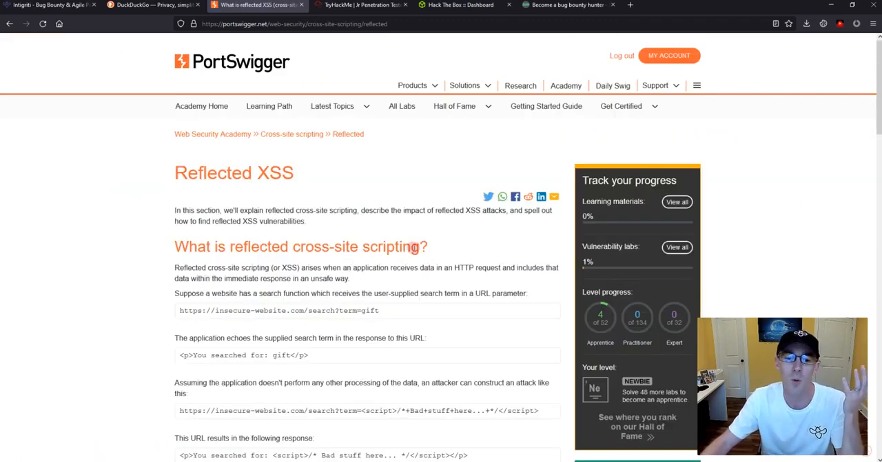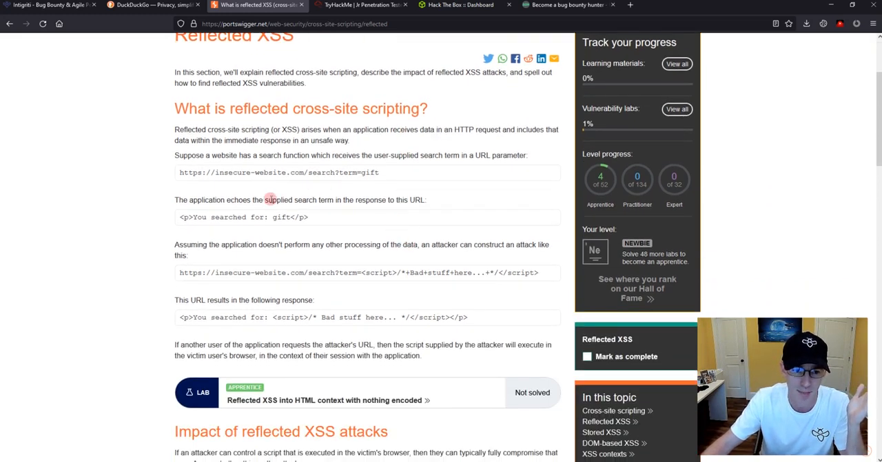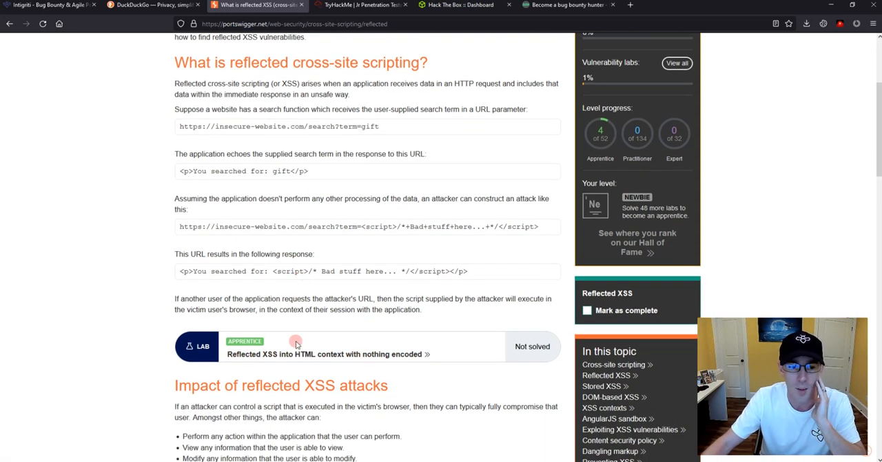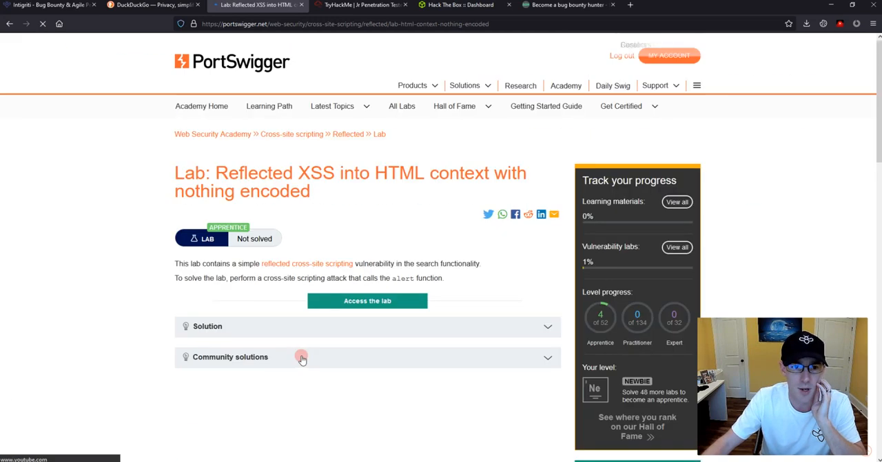The lab will walk you through what reflected cross-site scripting is, and then as you get to understand it a little bit, there'll be a whole lab underneath it that says, okay, well, what do I do with this lab now? So you can click the lab. What do I do with this lab?